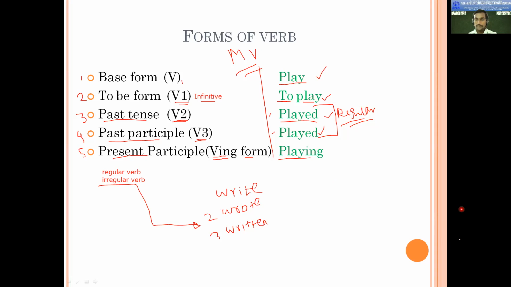Everyone is getting it right? If everyone is getting it, nobody is replying. So let me ask Aishwarya, roll number 5. Is there any difficulty, Aishwarya? No, sir.